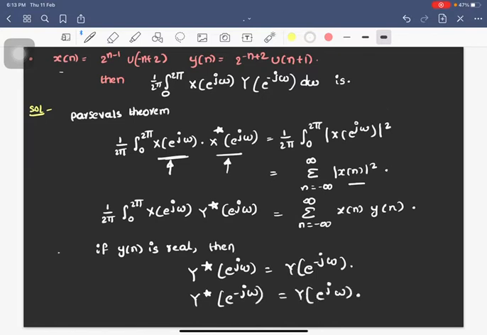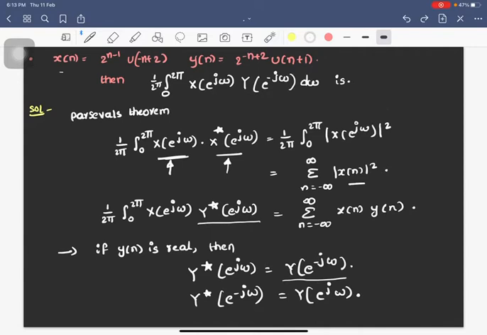Okay, this is the property of DTFT. So I can simply replace y star of e power j omega with y of e power minus j omega. That simply gives my required answer to be found.